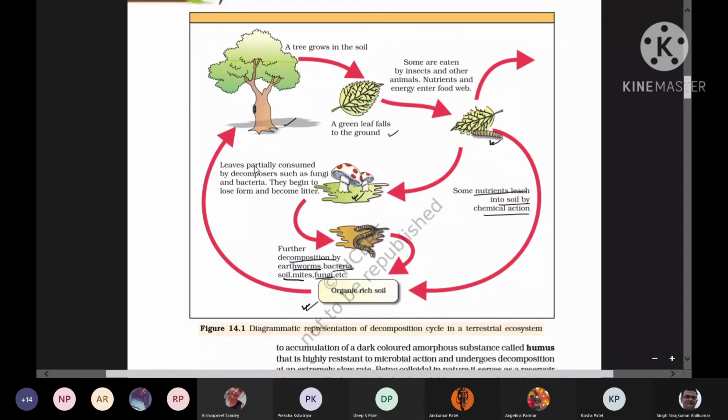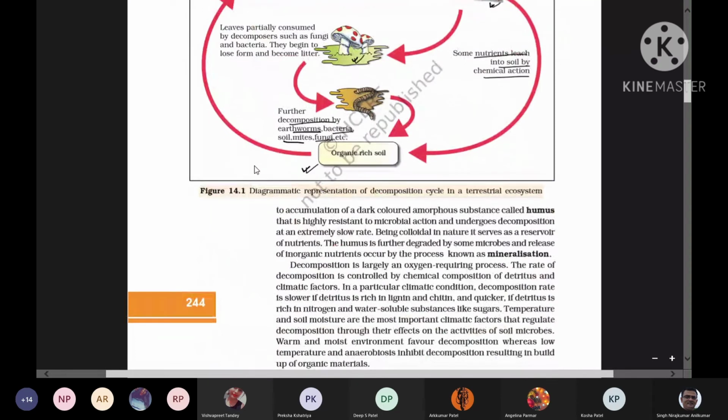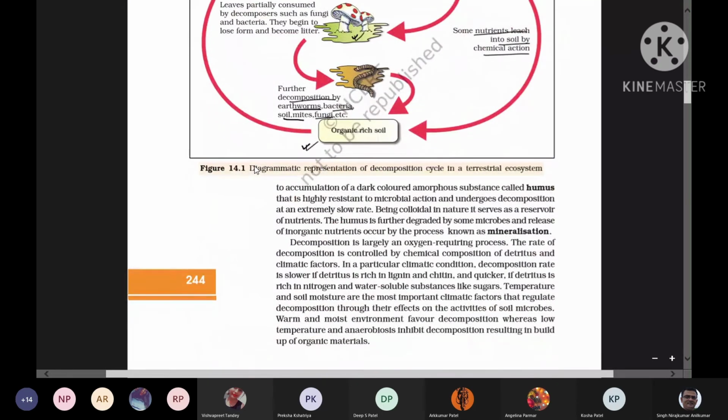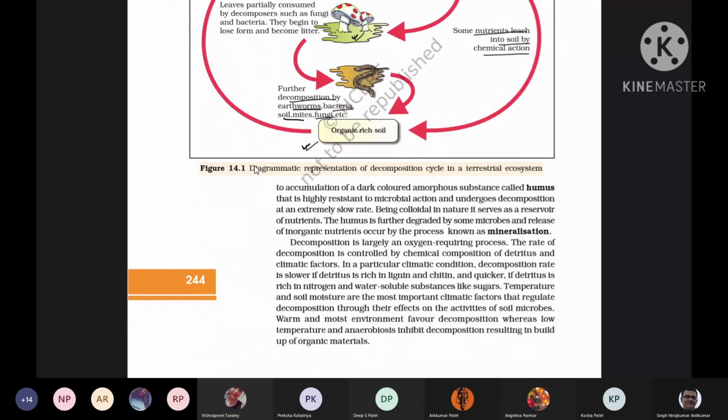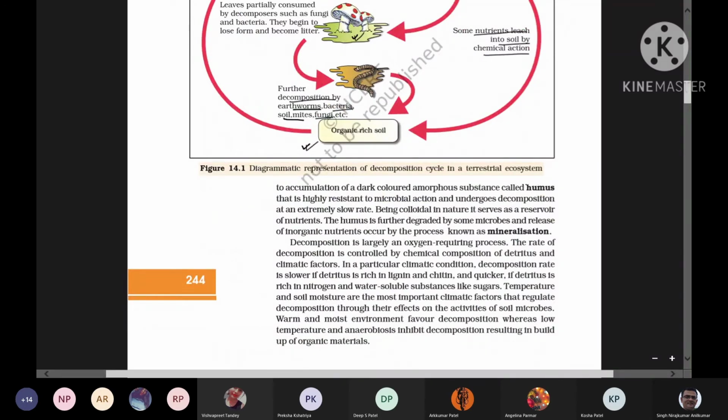So the fourth process is called humification. Humification is a process where dark colored amorphous substances accumulate, which is called humus. Humus is a dark colored amorphous substance which slowly accumulates in the soil, right? And this humus is highly resistant to microbial action, and undergoes decomposition at an extremely slow rate, right? This humification process means formation of humus, right?